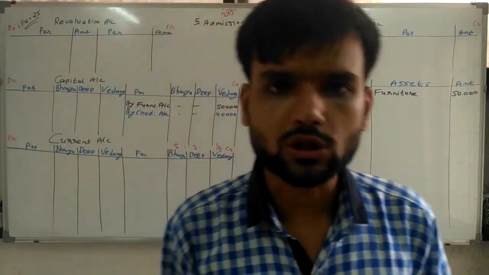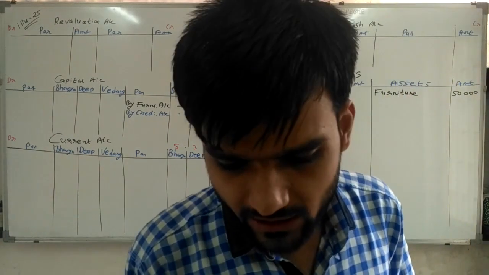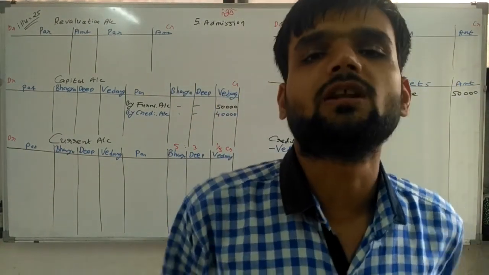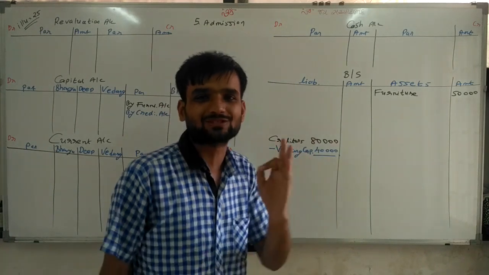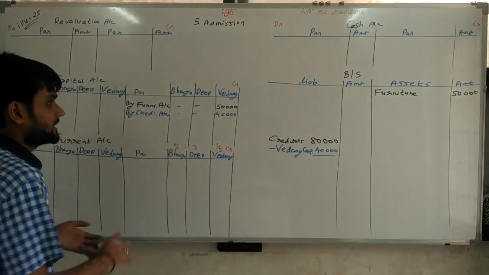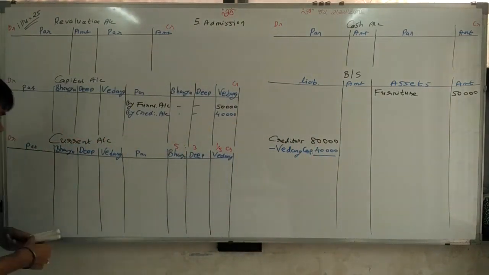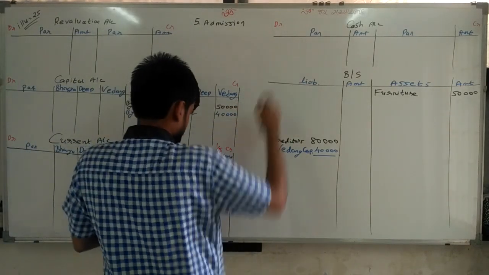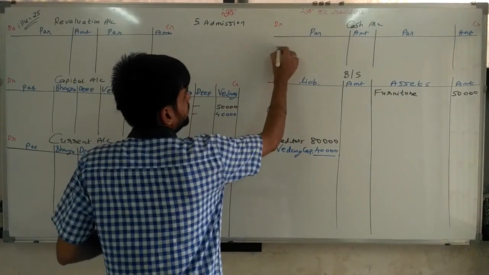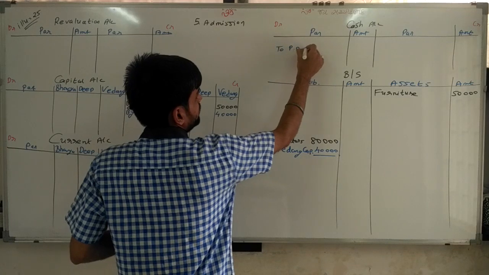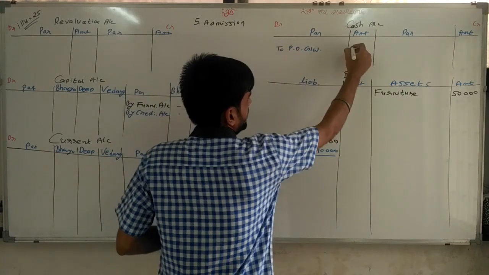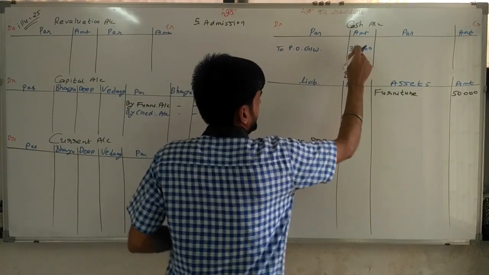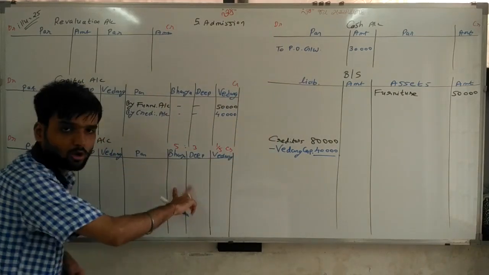Going ahead. Fourth number. Vedant will bring 30,000 in cash as goodwill. Again, sir, goodwill comes in. So cash account debited. Cash account debit to premium of goodwill account, 30,000 rupees. And this 30,000 we are distributing among the partners.